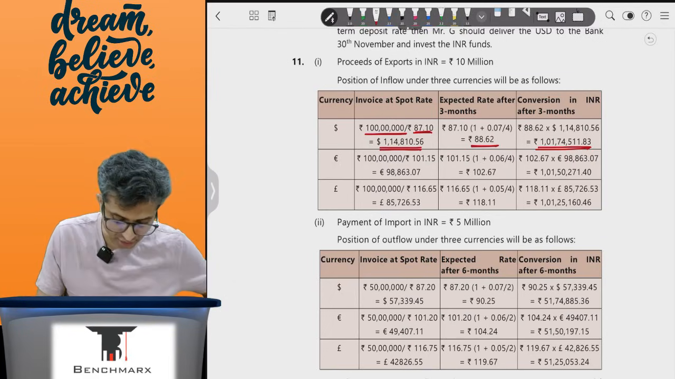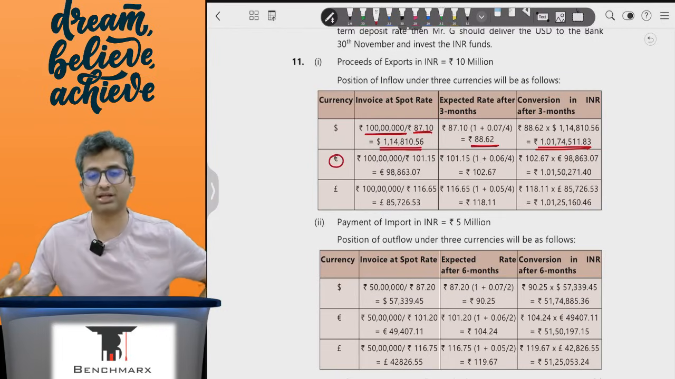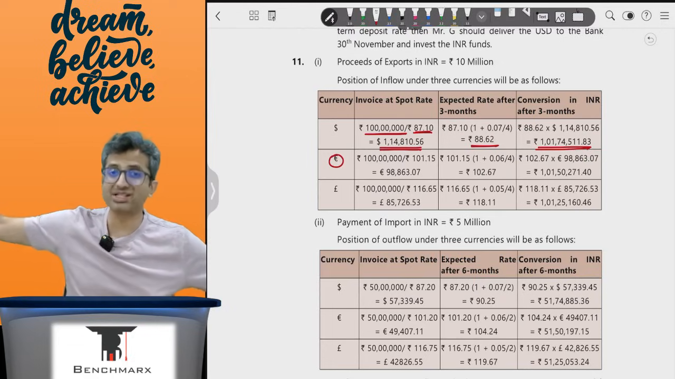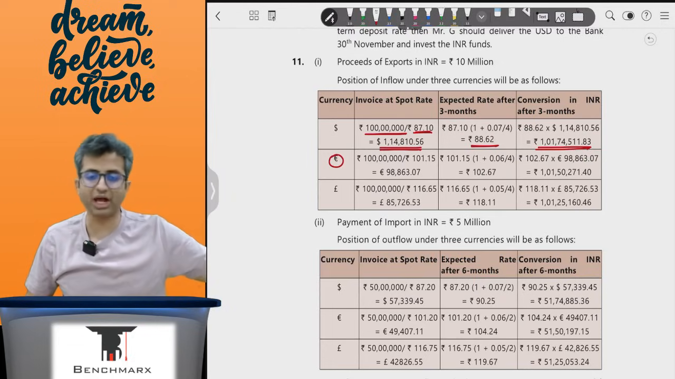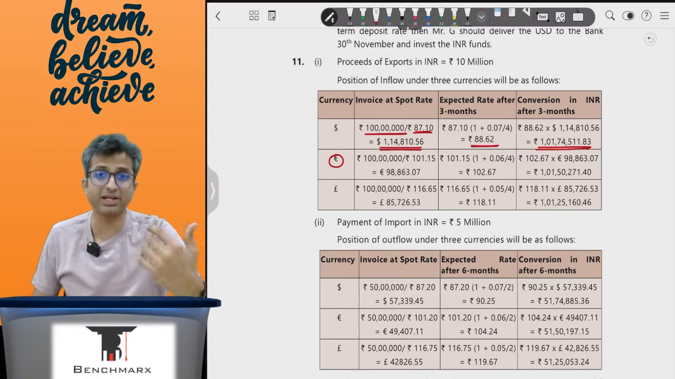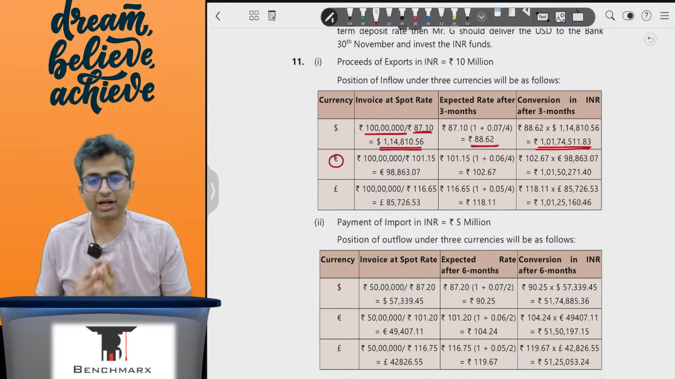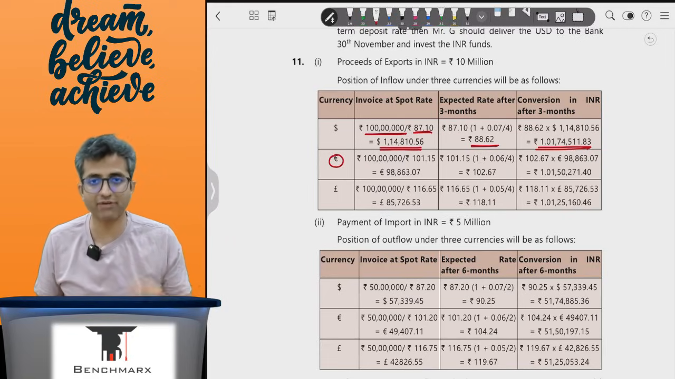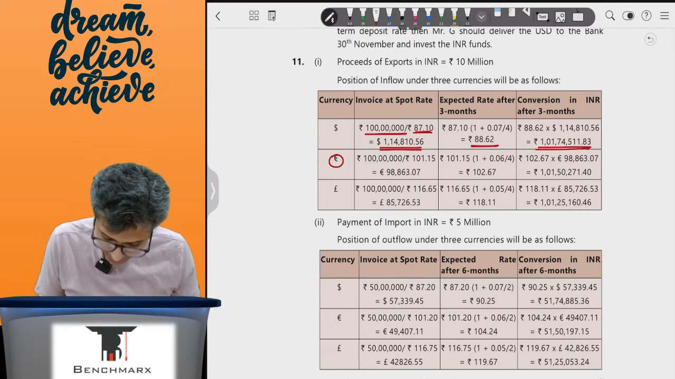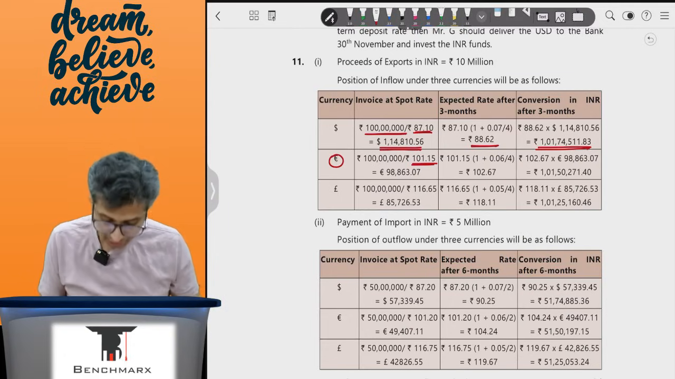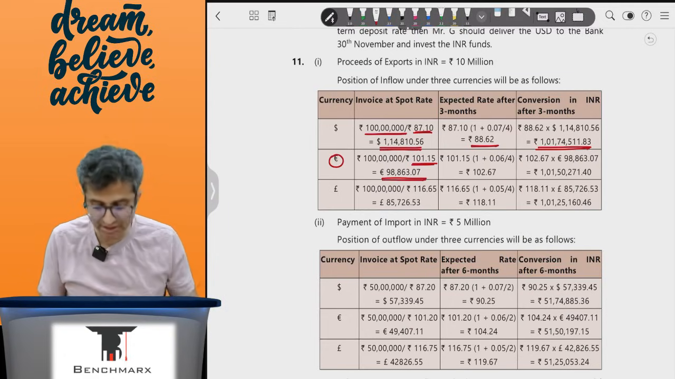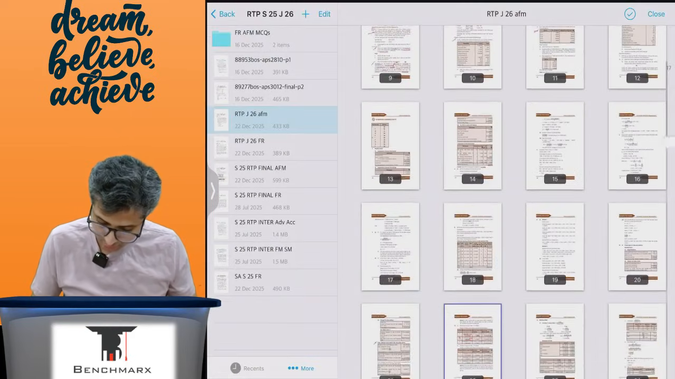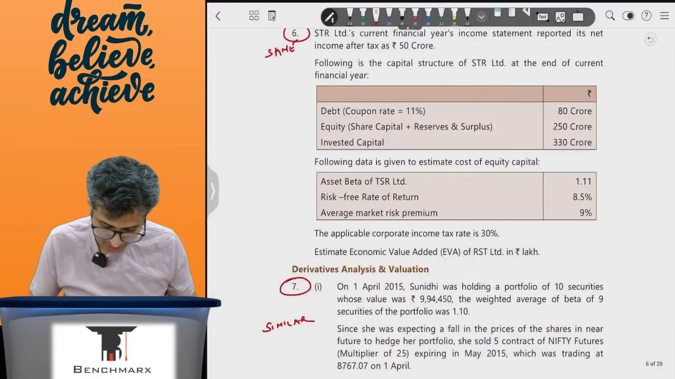In a similar way, let me do the working for the transaction in euros. Again the base currency is euro. As a customer, being an exporter, I would receive the euros and would want to sell the euro. If I sell the euro, the banker buys the euro at the bid rate. Again, 10 million or 1 crore divided by the bid rate, which is around 101.15, comes to 98,863.07, the invoice value.